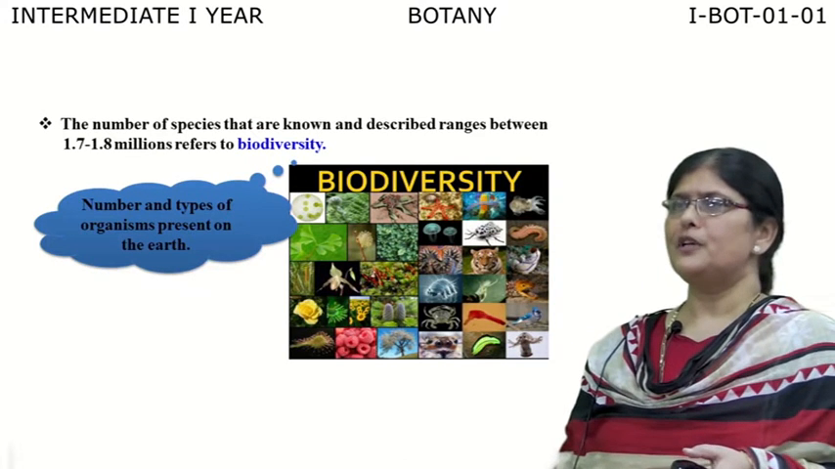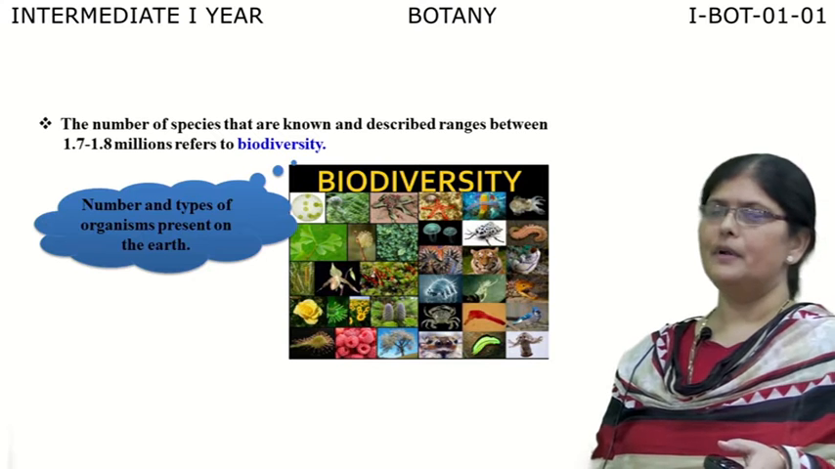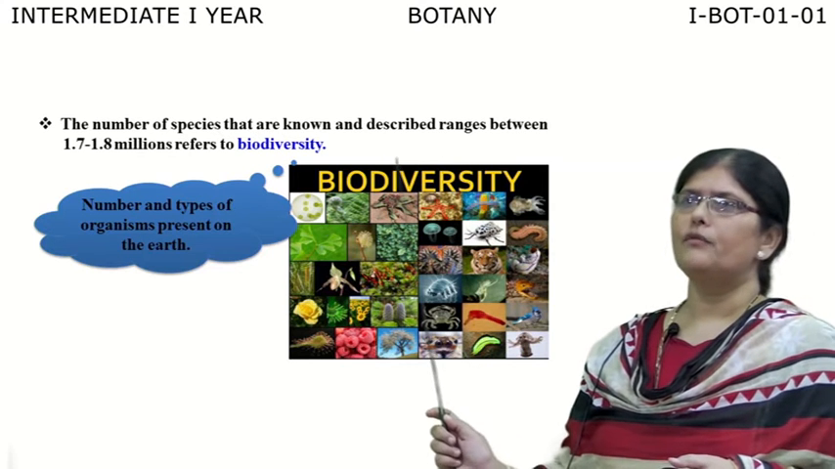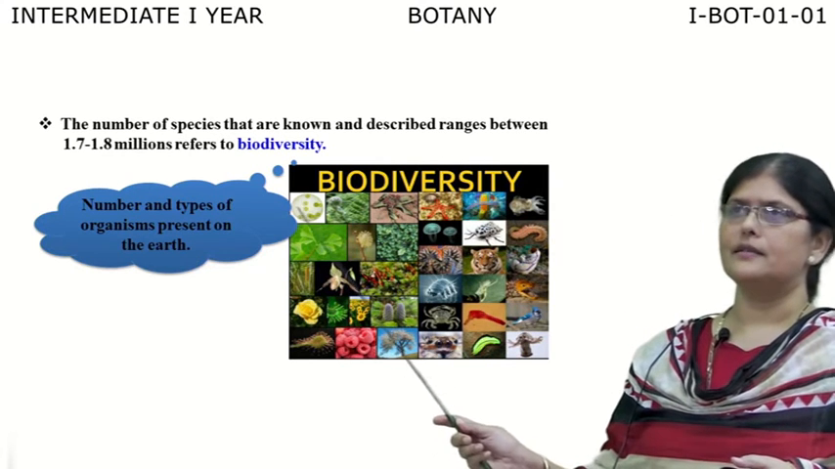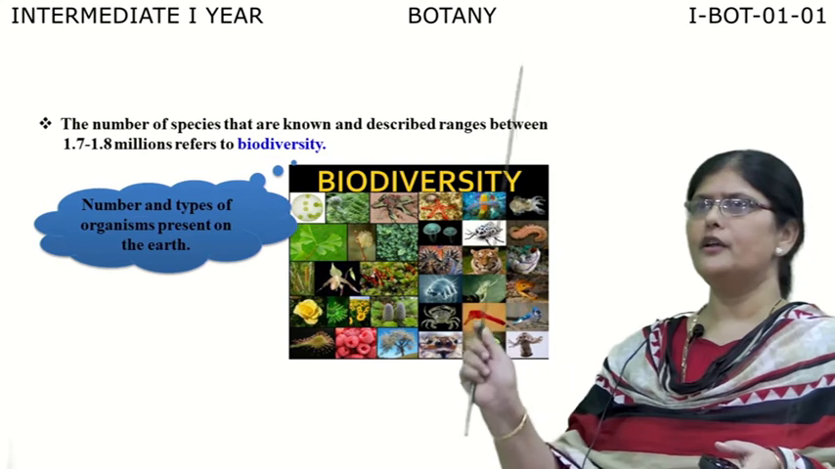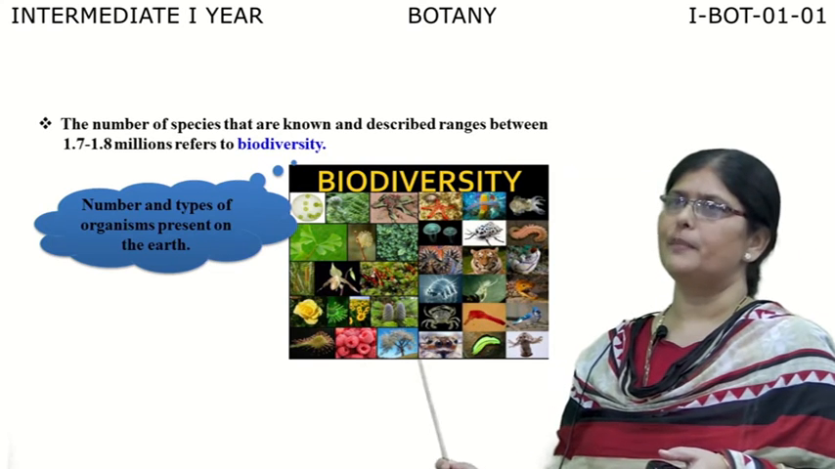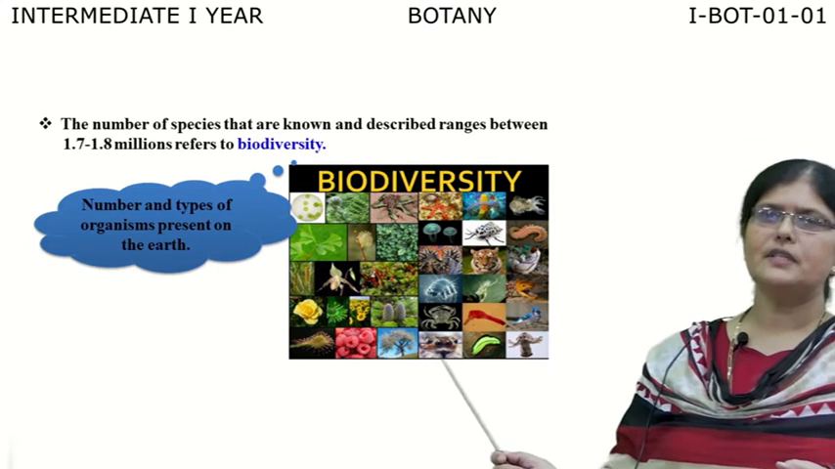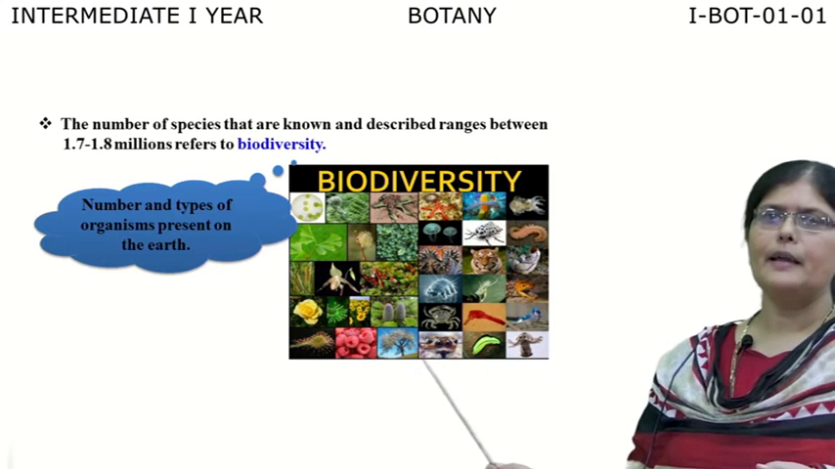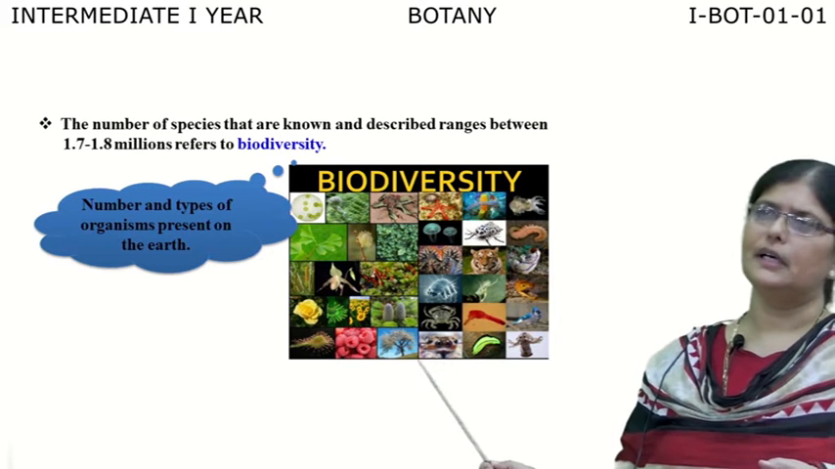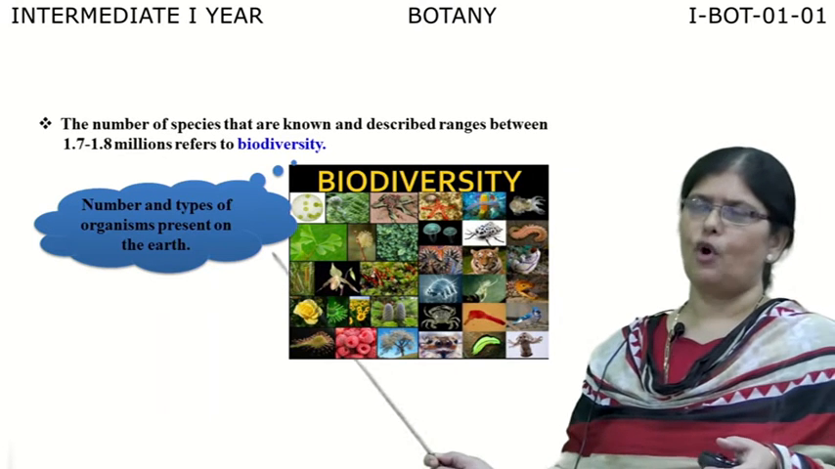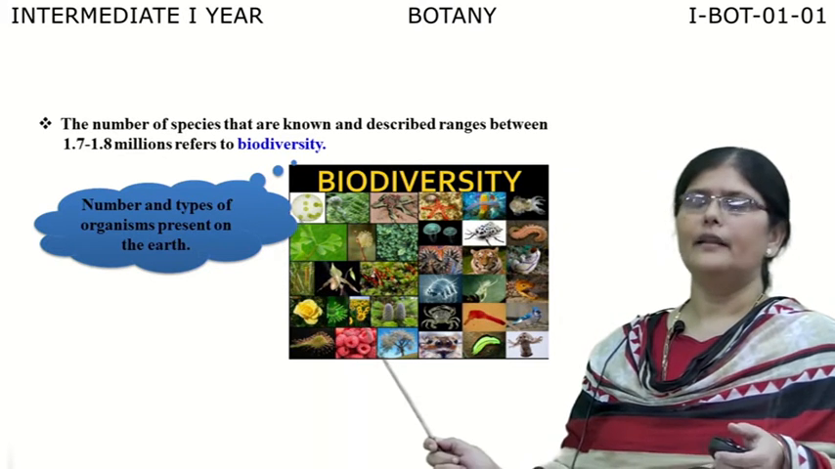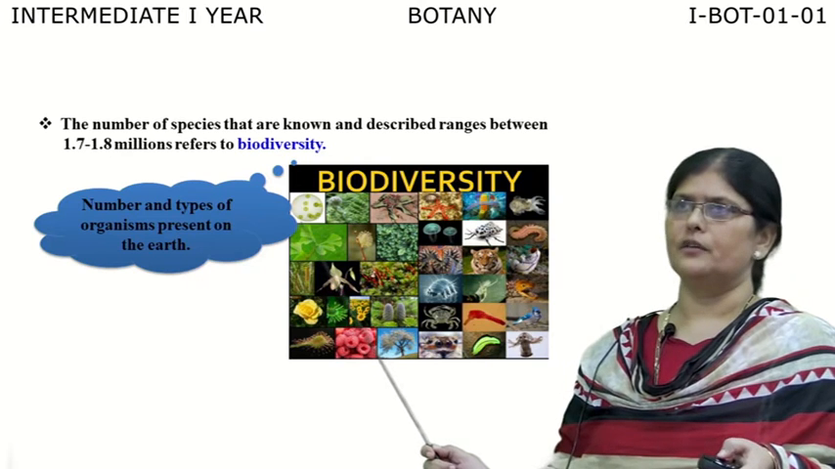The number of species which are known and described till now ranges around 1.7 to 1.8 million, and this whole range of number of species is referred to as biodiversity. So, biodiversity is nothing but the number and types of organisms present upon the earth. We have a huge number of organisms present upon the earth, and they are very diverse in their nature.